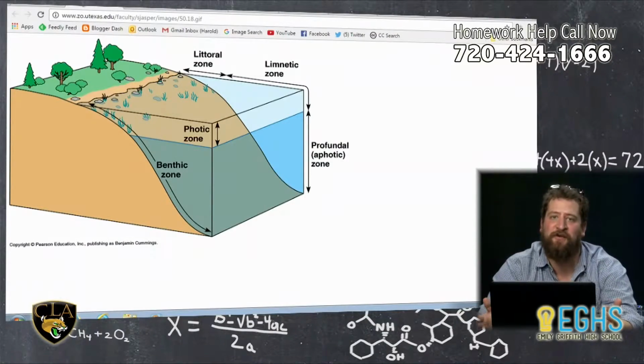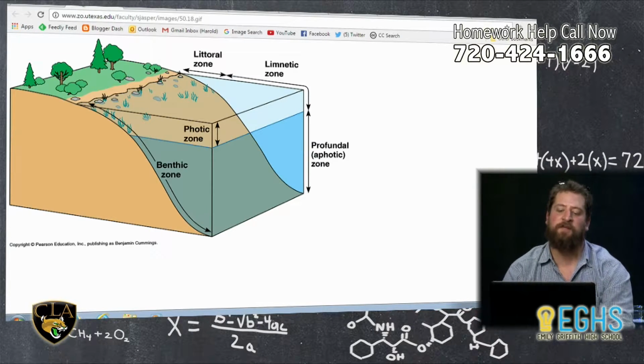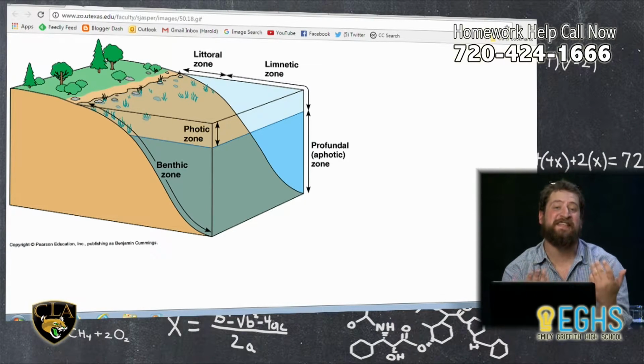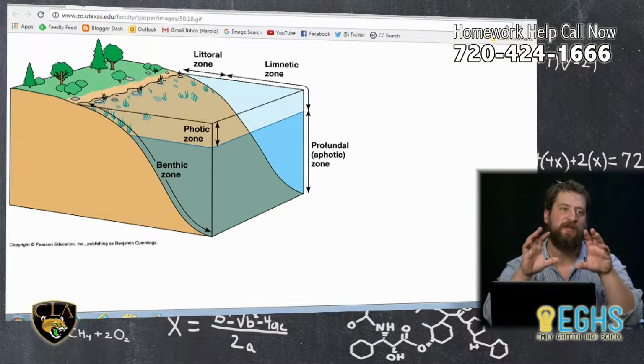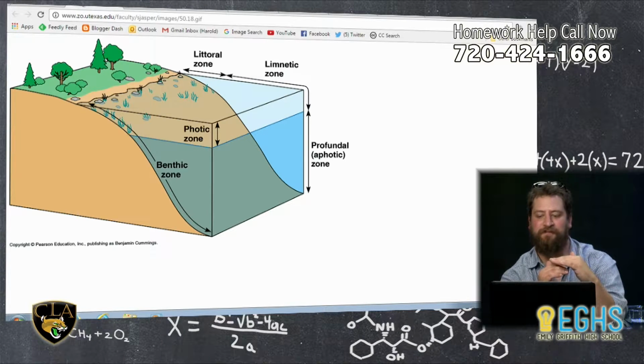So if we could jump to my screen really quick, I'm just going to show a quick diagram that'll give us a sense. We can divide a body of water like a lake up into a couple different zones. The first thing we could do is think about the area that's going to receive light versus the area that will not, because the light from the sun will only reach to a certain depth in the lake.